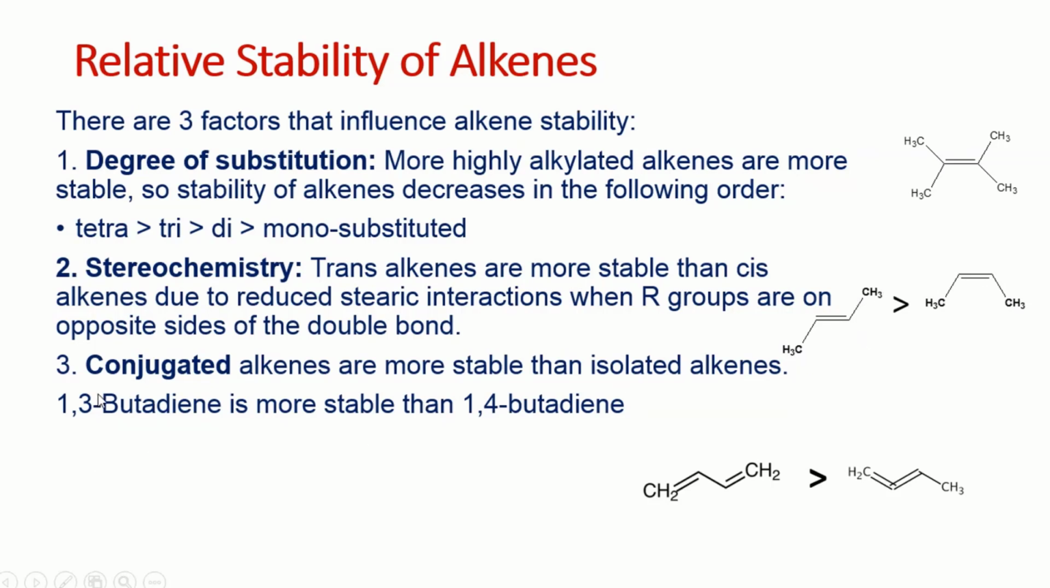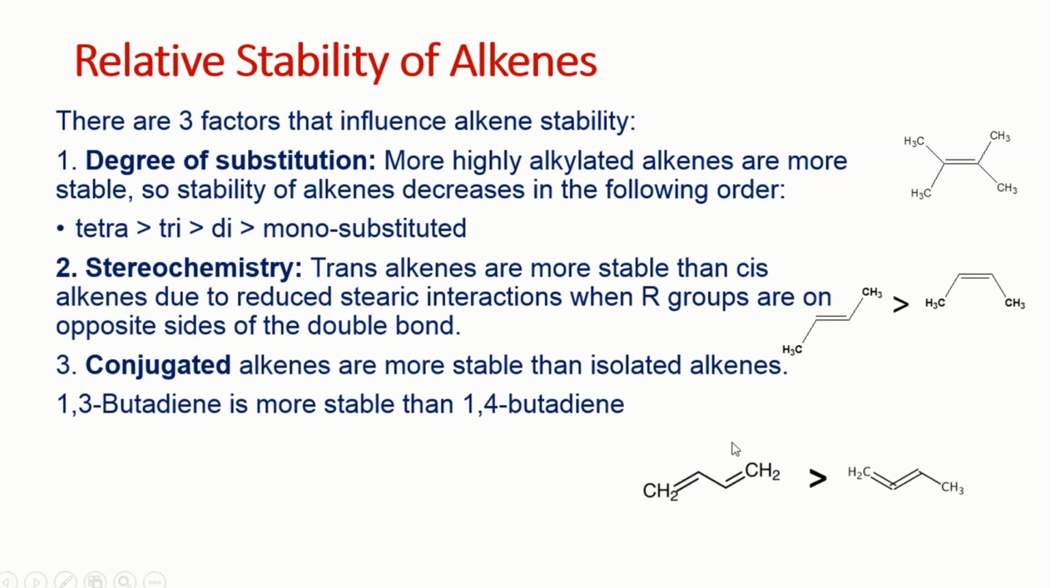The 3rd is a new topic, a new heading for you. The conjugated alkenes are more stable than isolated ones. Conjugated means we will discuss in the next topic. So this is one of the molecules, 1, 2, 3, 4. This is 1,3-butadiene. This kind of molecule has alternate double bond, single bond, double bond. Such a situation is called conjugation.